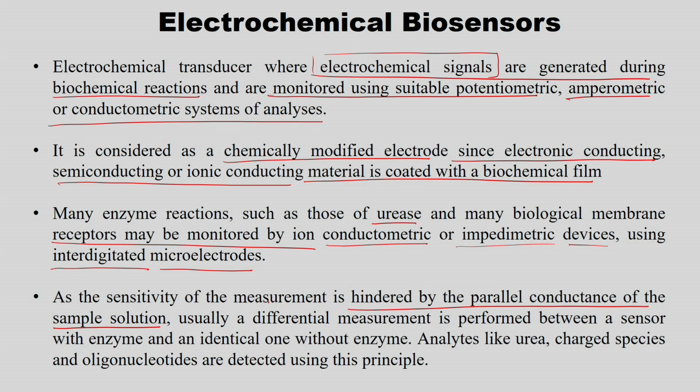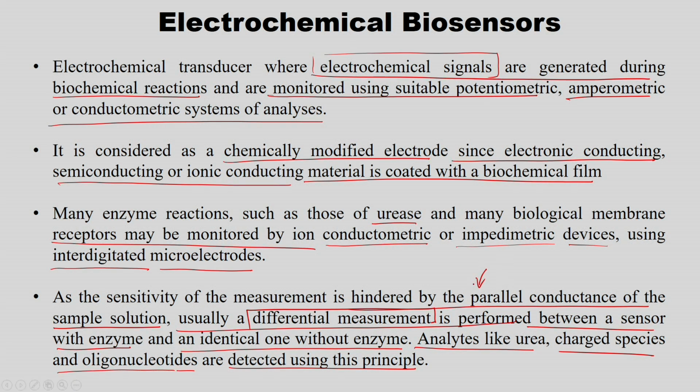So, here also, as the sensitivity of the measurement is hindered by the parallel conductance of the sample solution, usually a differential measurement is preferred, using a sensor with the enzyme and an identical one without enzyme. The sensor with enzyme is coated with the biochemical film, the one without enzyme is without any biochemical film. So, it is a differential measurement. Analytes like urea, charged species and oligonucleotides are detected using this principle. In most biochemical reactions we need to have a reference as well as the sample with the analyte solution.